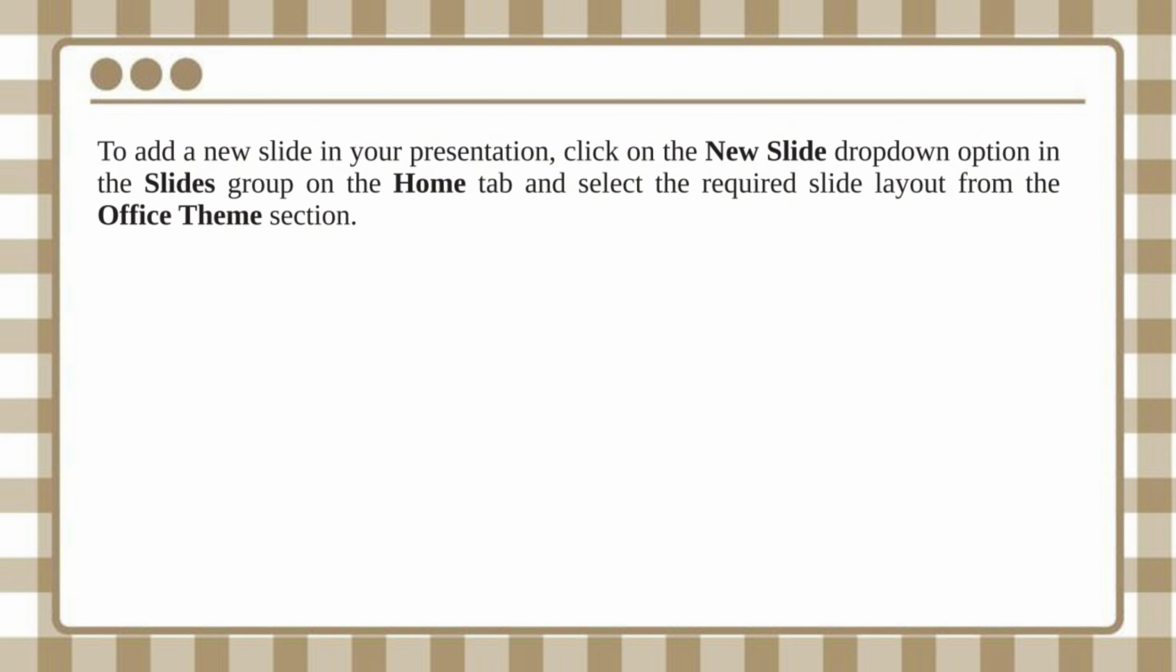To add a new slide in your presentation, click on the New Slide drop-down option in the Slides group on the Home tab and select the required slide layout from the Office Themes section.